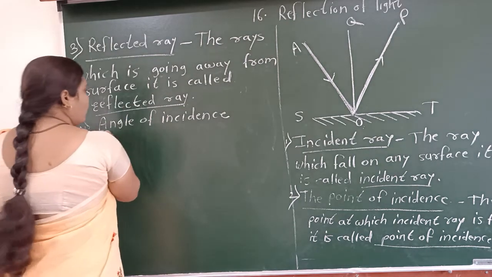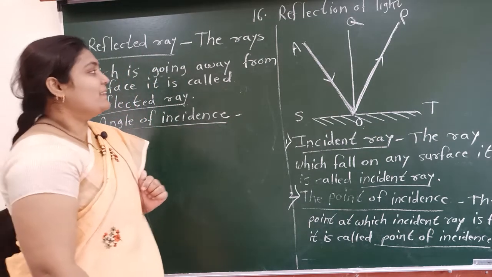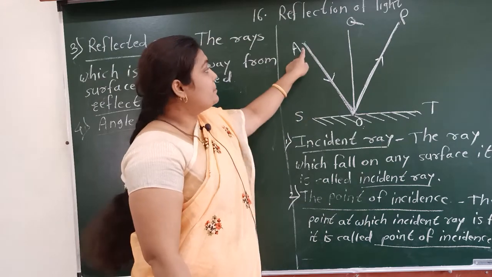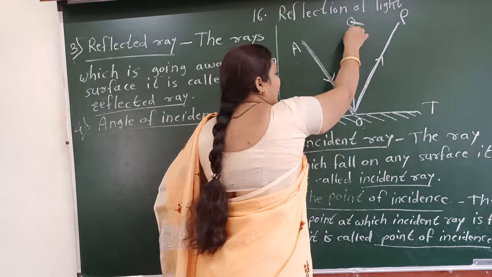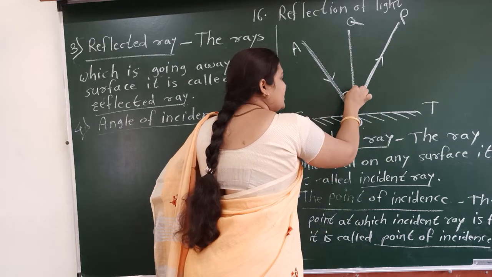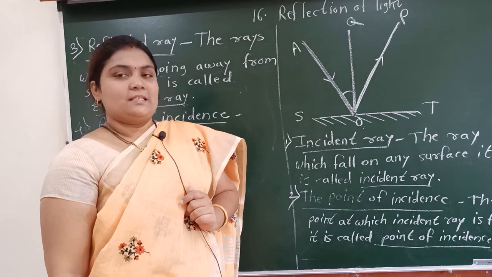Now, angle of incidence. What do you mean by the angle of incidence? The angle which is made by the incident ray and the normal, it is called the angle of incidence. Listen once again.